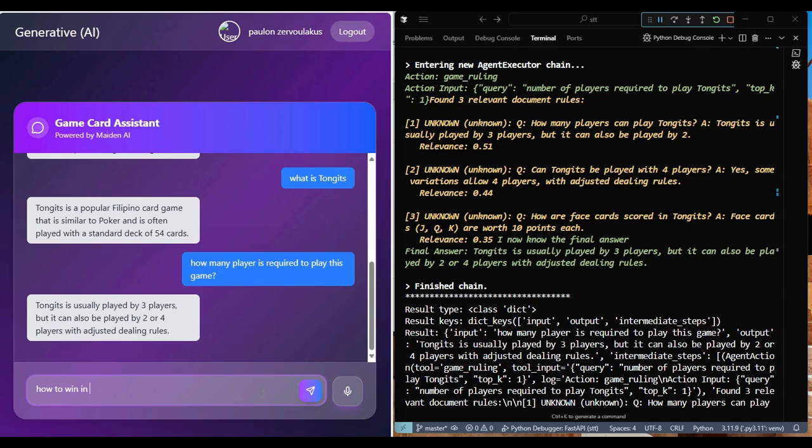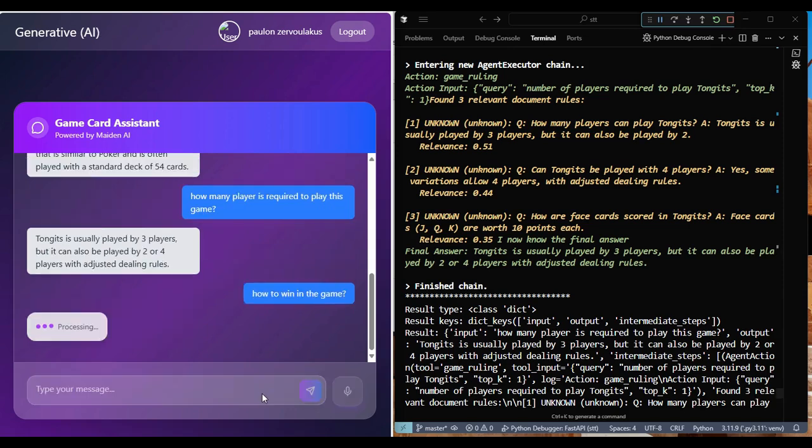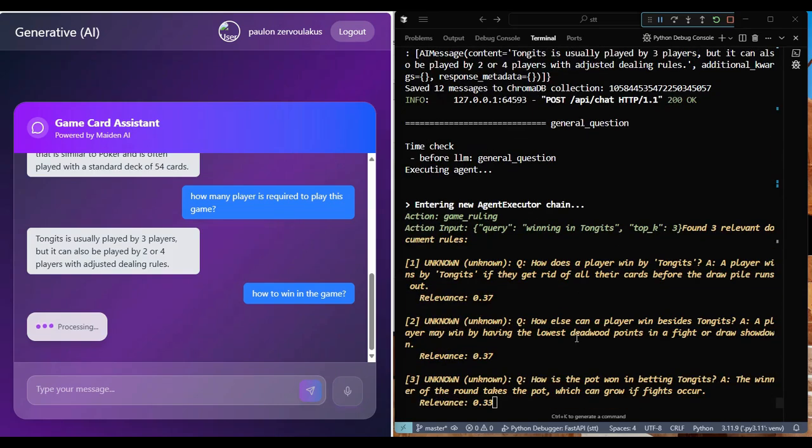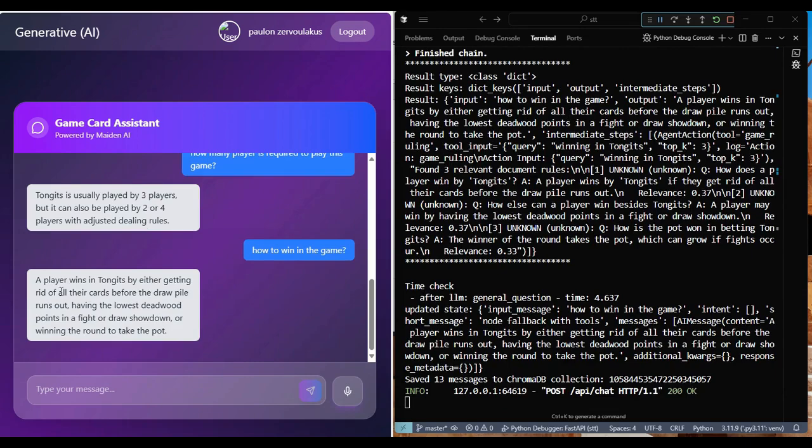Based on that relevant information that was queried, the AI generated the response.